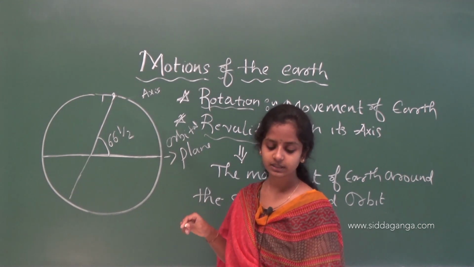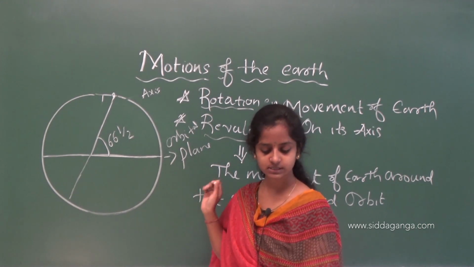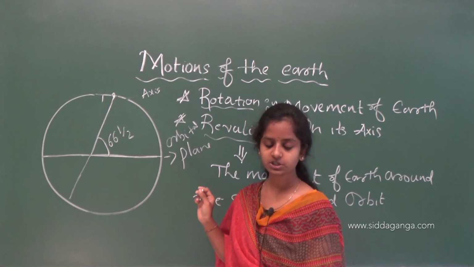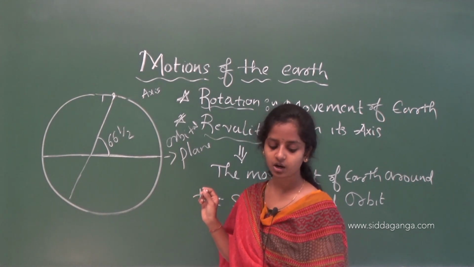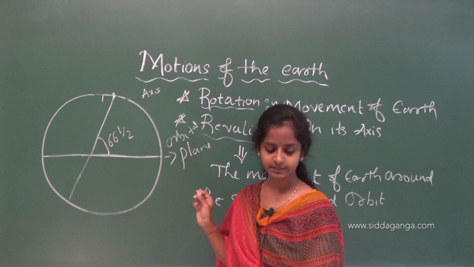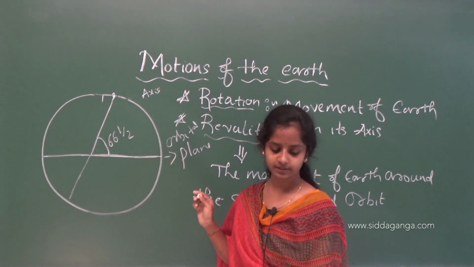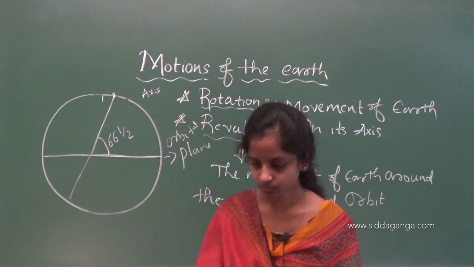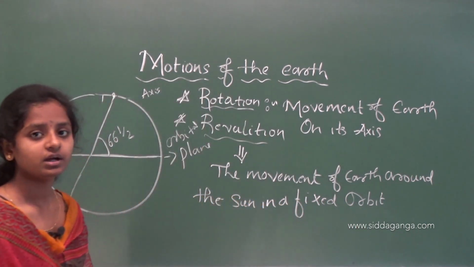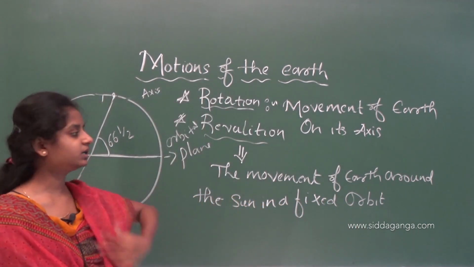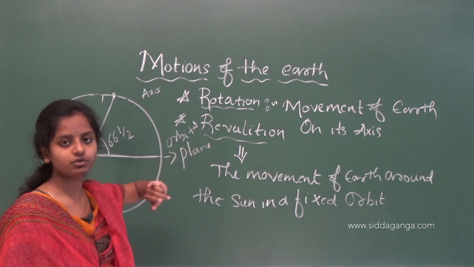The earth receives light from the sun. Due to the spherical shape of the earth, only half of it gets light from the sun at a time. Okay, now you understood there are two motions of the earth, rotation and revolution.